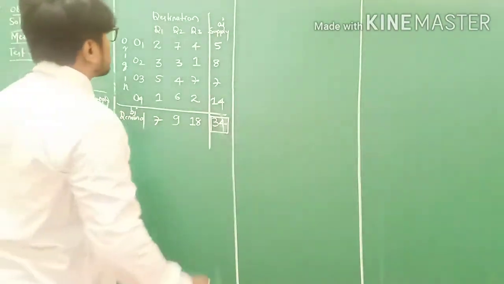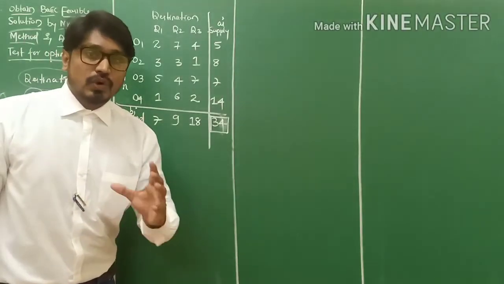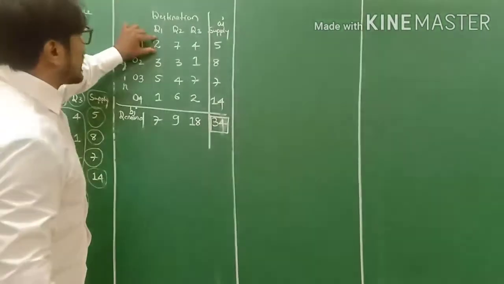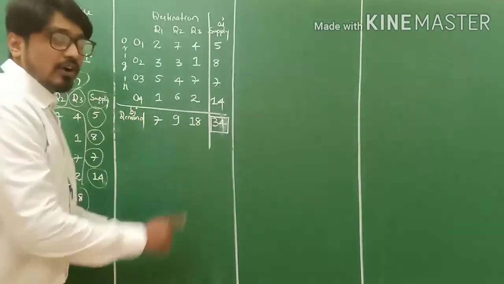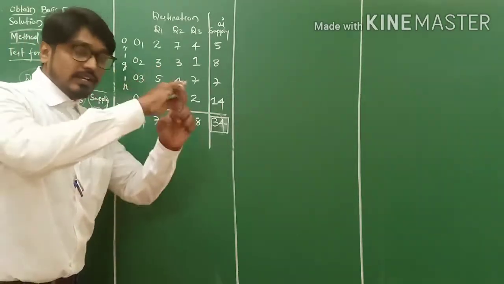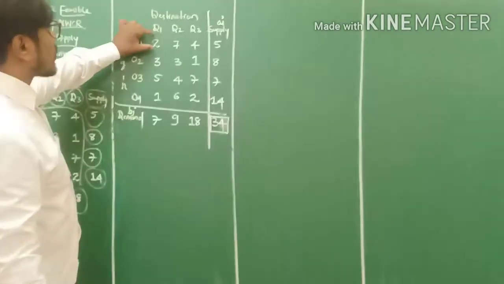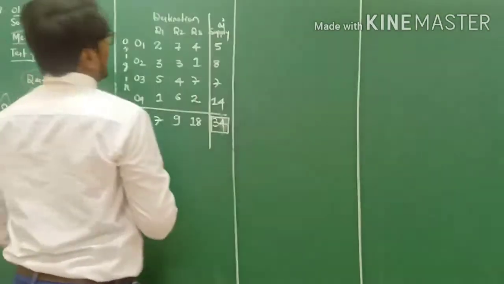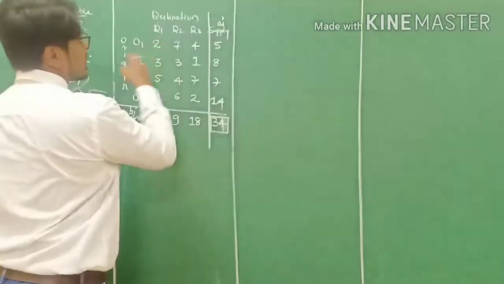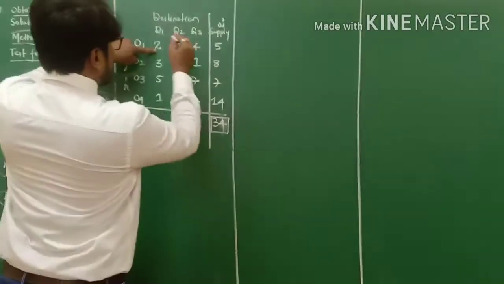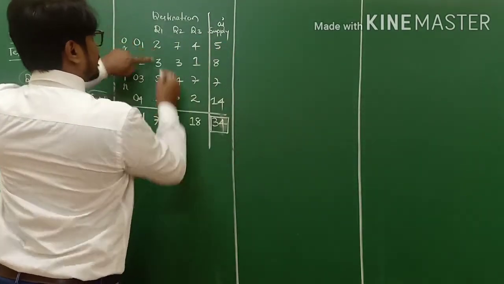Friends, now we'll proceed with the northwest corner method. So you know the point is this one. This point is called the northwest corner point. You know how to find it out. You write north, south and you merge it. That particular corner is called the northwest corner. Okay, fine. This is north, this is west and this is the corner point. The element is 2. If I select this 2, on the Ai side I have got 5 and on the Bj side 7.